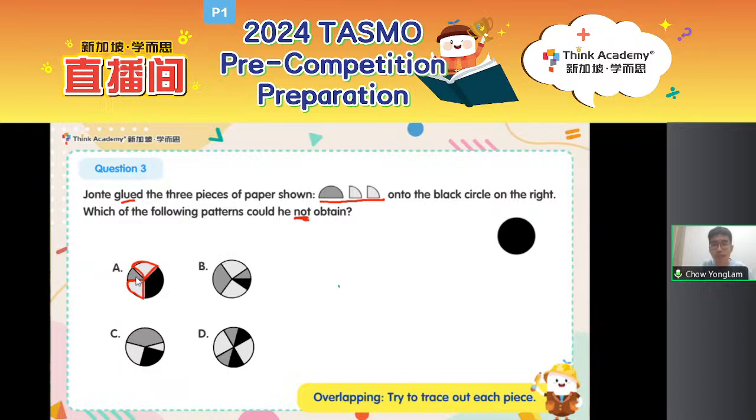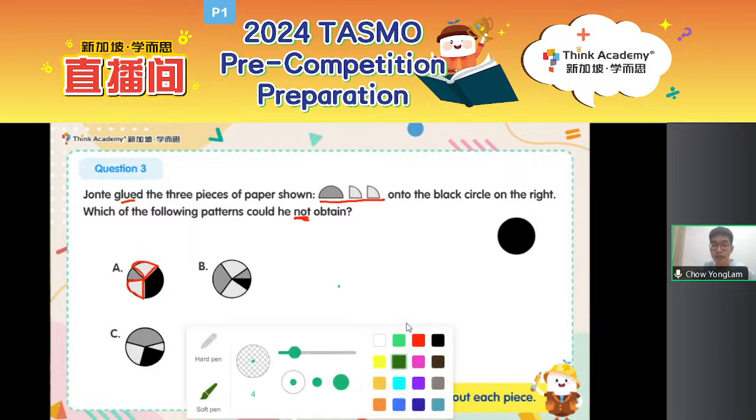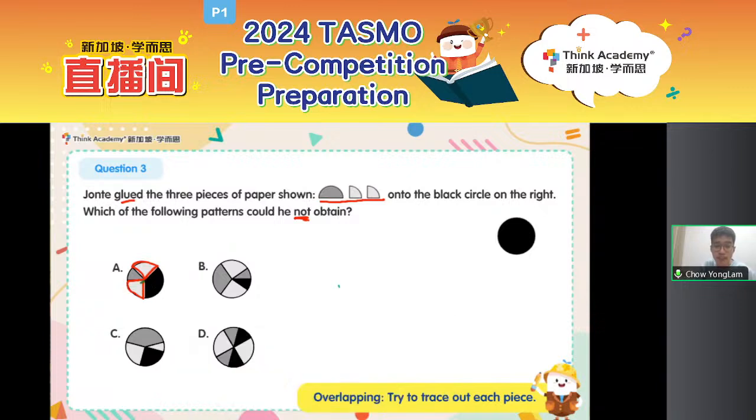Well, it's because part of the semicircle could have been overlapped by the 2 light gray quarter circles. All right, so what do you think? Where should the semicircle be? Well, we can actually try to trace out the semicircle. For example, the semicircle could be somewhere over here. So yeah, the semicircle could look somewhere like this. So you can see that now, after some overlapping, we can actually form the figure A.